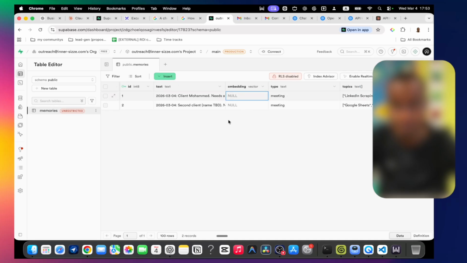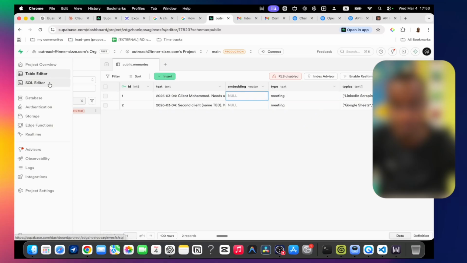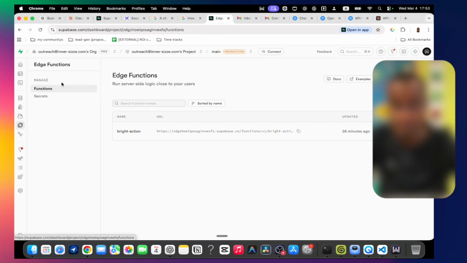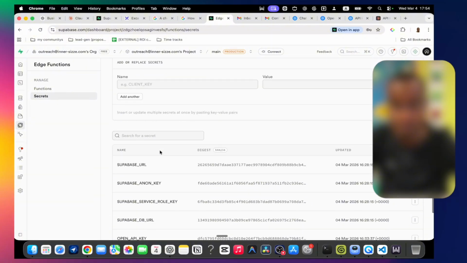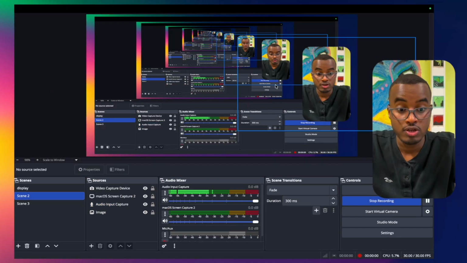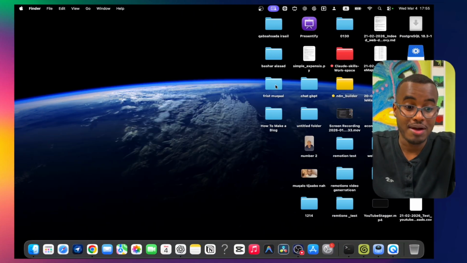Also, if you see here, it didn't call the embedding. I don't know why it didn't call the embedding, even though we have the embedding itself. Sometimes this is an error that comes up in our saving. We have OpenAI and Anthropic. Also I tell him, sorry that the camera went off.